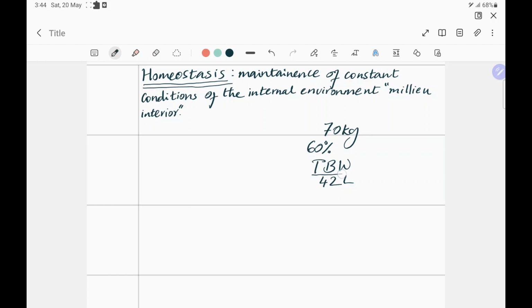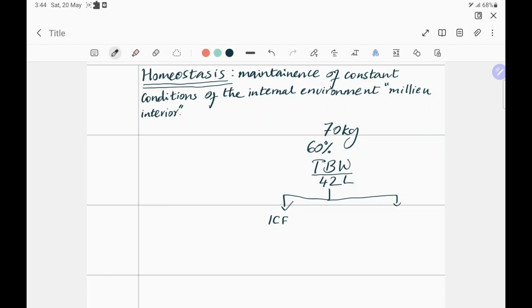But for now, just remember, total body water, written as TBW over here, comes to around 42 liters. It is divided into two main compartments. One is ICF, intracellular fluid. Intracellular fluid is the fluid that's within your cells.